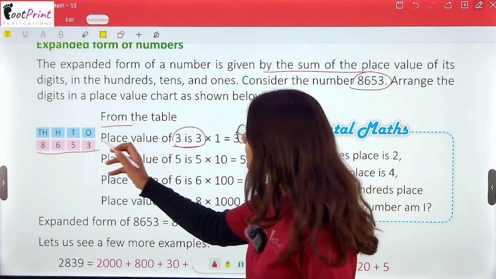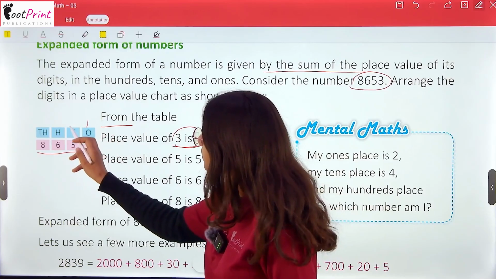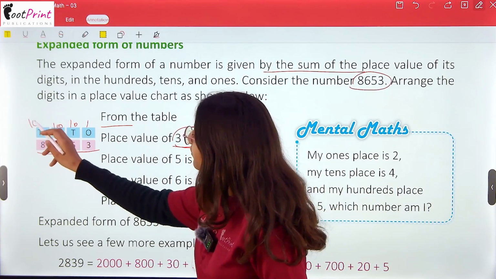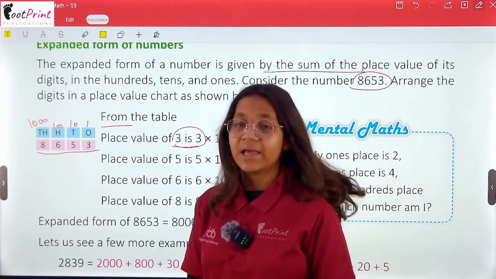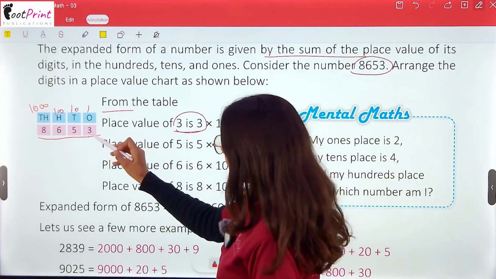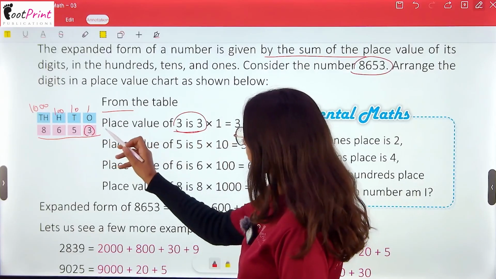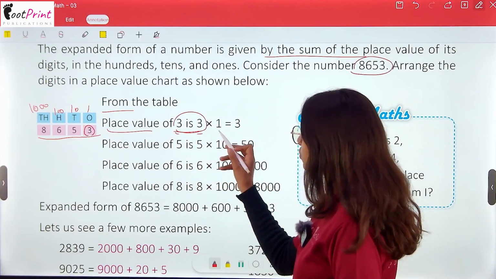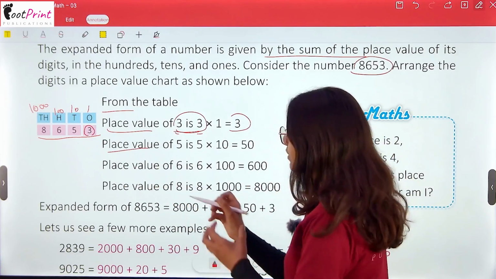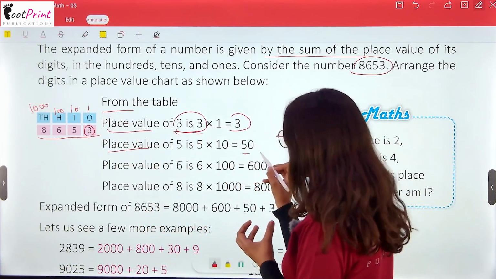Why? It's at the ones place. For forming the expanded form, we have to multiply each digit with its position. 3 is at the ones place, so to get the place value we do 3 into 1, that is 3. Now the place value of 5 is 5 into 10, that will be 50.